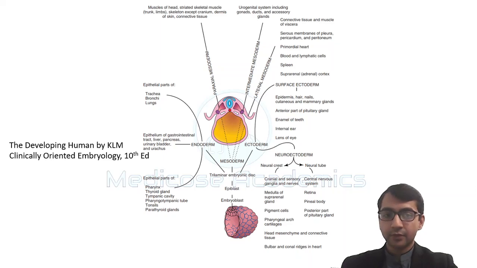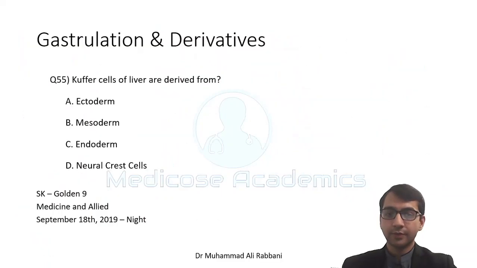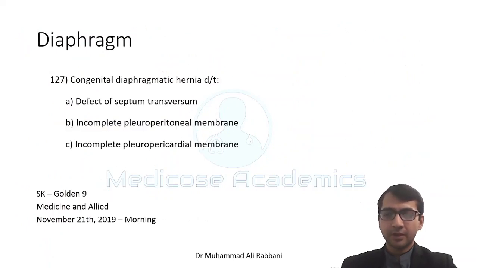This is a very commonly asked question, that this particular part of the body is derived from which layer: ectoderm, mesoderm, endoderm, neural crest, neural tube, and so on. This is the table from BRS. I hope you have already read that and memorized it, but if you have not done it yet, I suggest you go for it. Okay, Kupffer cell is derived from mesoderm. The remaining questions like this I have distributed in the topic which is being discussed.